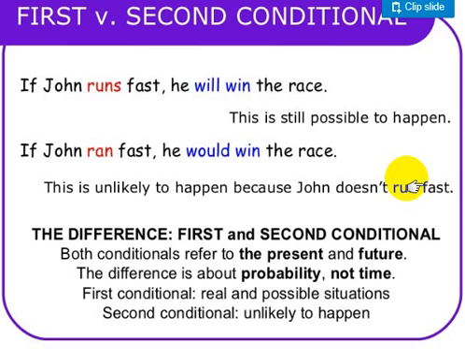First conditional is a real and possible situation, but the second conditional is unlikely to happen, something that is not real, something that comes out of my imagination. Like, for example, when I want to advise someone, I say, if I were you, I would study. Can I be him? Of course not. It's only out of my imagination. So, first and second conditional talk about the present, but one of them is possible to happen, while the other one is unreal or cannot happen.